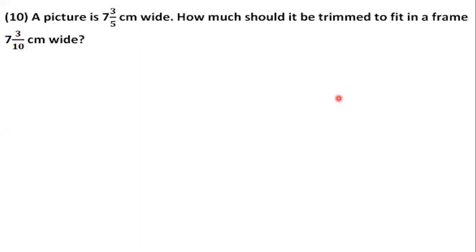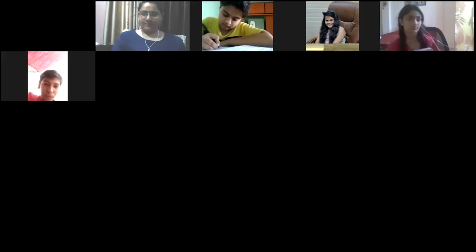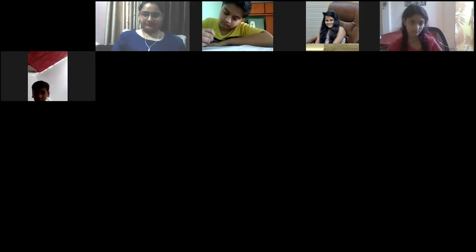Write that the picture is 7 3 by 5 centimeters, the frame is 7 3 by 10 centimeters. You will have to trim the picture a bit so that it fits in the frame. How much will you trim it? Let me see who can answer this question of mine. Prabnu's hand is already up.